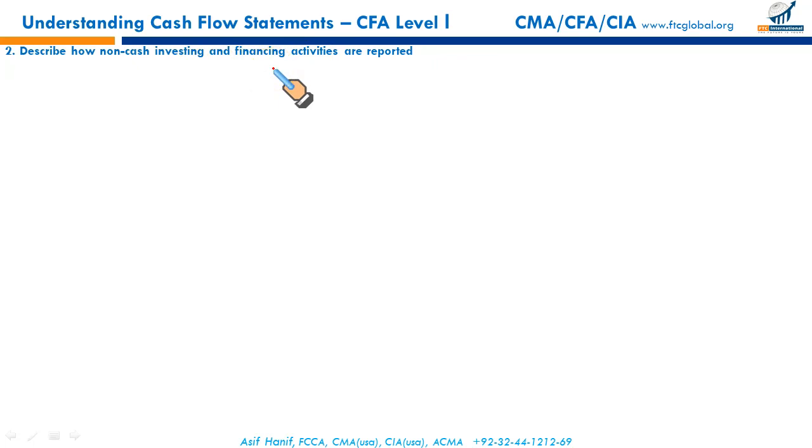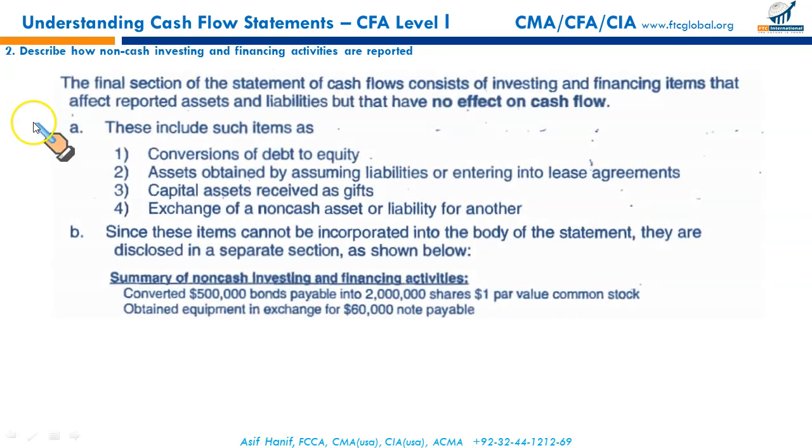Now, what kind of transaction would they be when there is no cash inflow and outflow? When a debt is converted to equity, convertible bonds, your liabilities have changed, your equity has changed. Yes, there is a change in liability and equity, but since there is no cash flow involved, we cannot report this in the body of the cash flow. This is called a non-cash transaction. It's a non-cash financing transaction. Debt has been converted into equity.